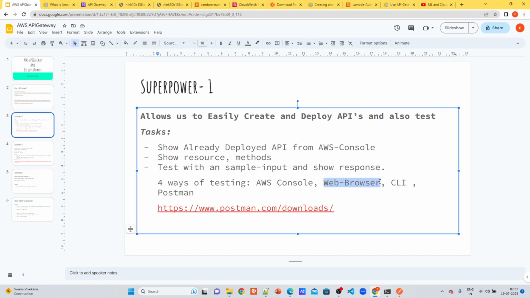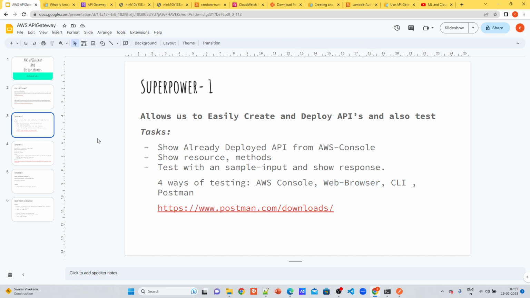But we can test with other things also, like the AWS console, CLI, and Postman. So yeah, let's see them one by one.